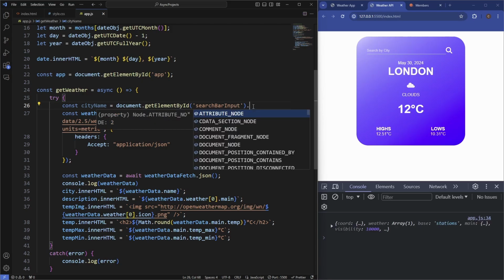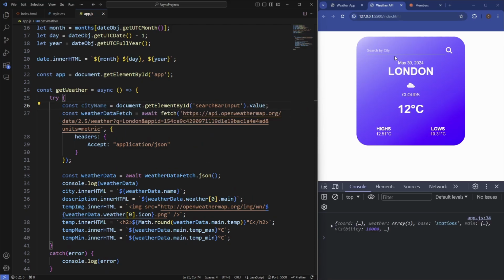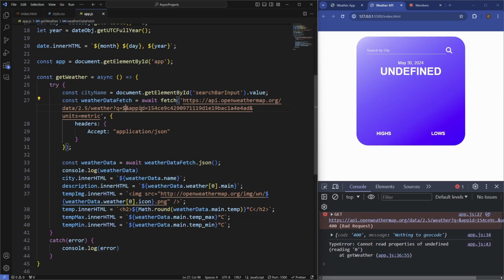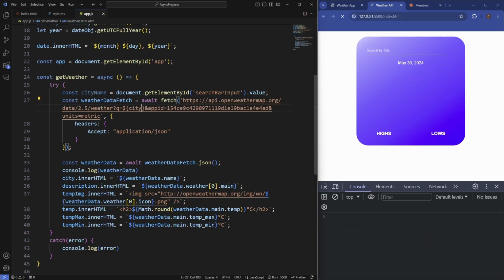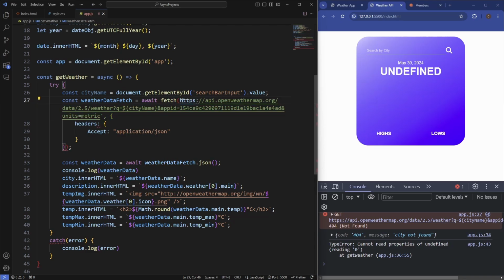So we want to grab the value attribute of this. So whatever we enter into our input here is what the value is going to be. In this case, we want it to be a city name. And then to make this dynamic, and then where we've hard coded London, we need to add the city name in here, but we actually need to put this in backticks.